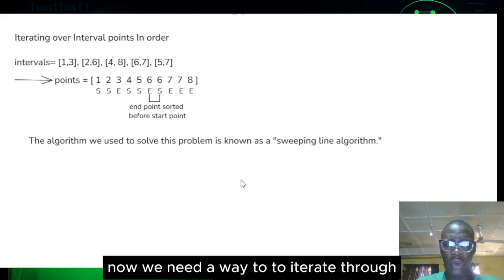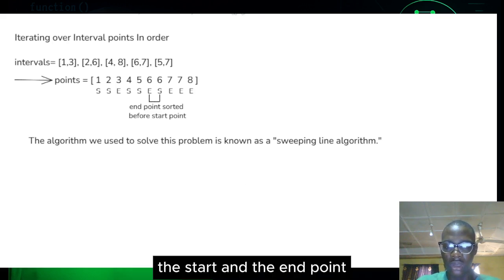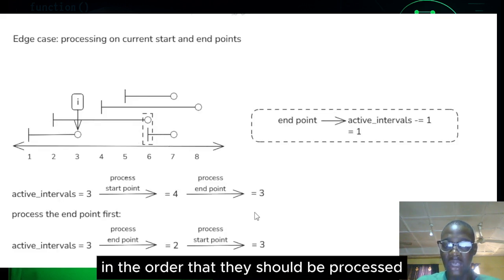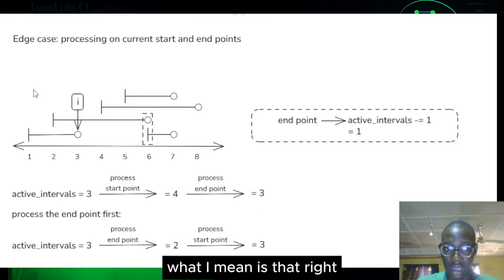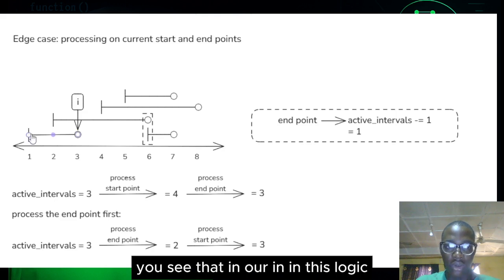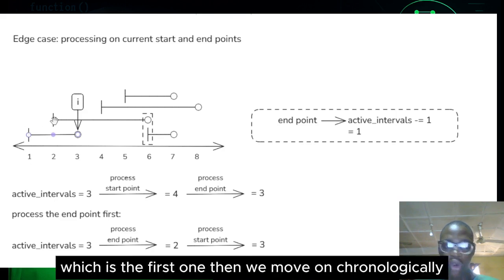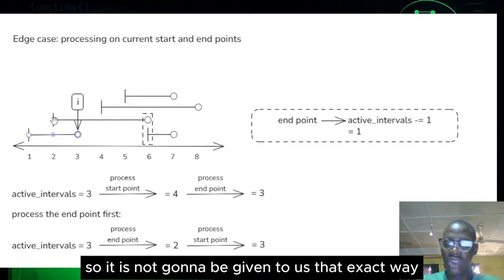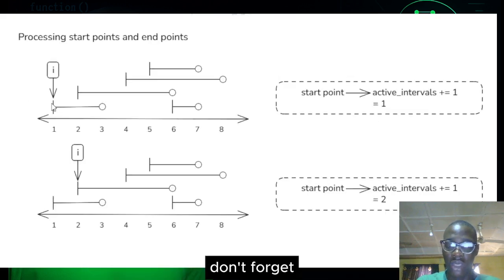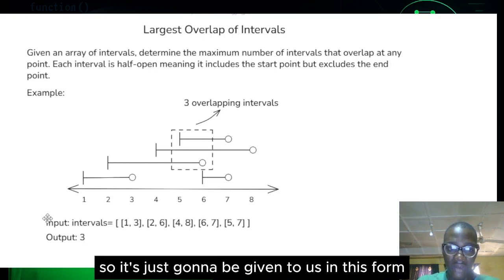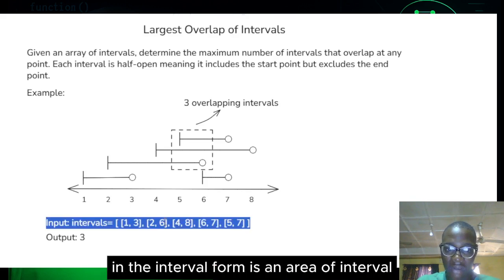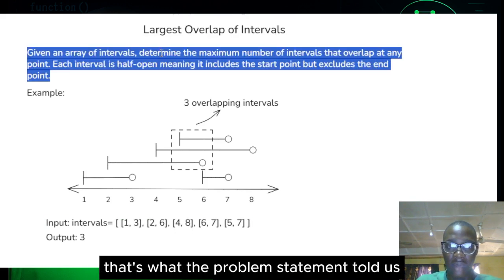Now we need a way to iterate through the start and the end points in the order that they should be processed. What I mean is that in this logic we start from this point, which is the first one, then we move on chronologically. So it is not going to be given to us that exact way, don't forget. It's just going to be given to us in the interval form, an array of intervals. That's what the problem statement told us.